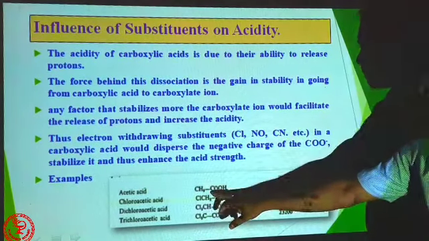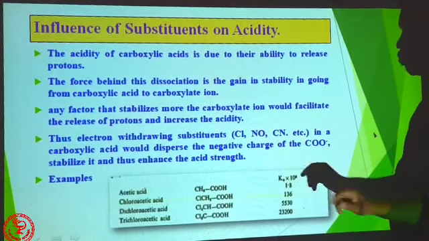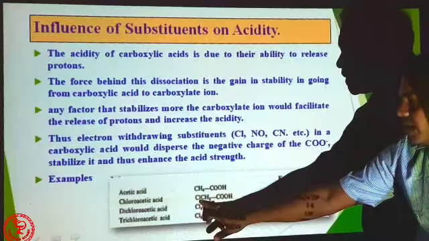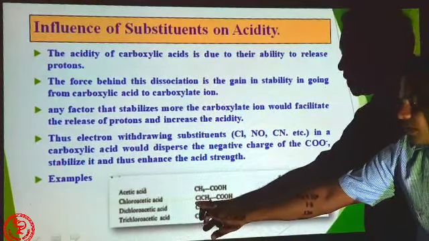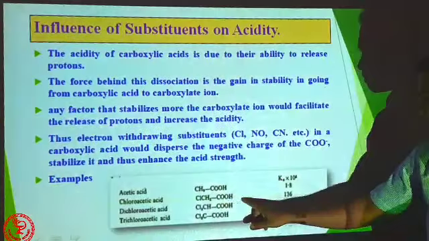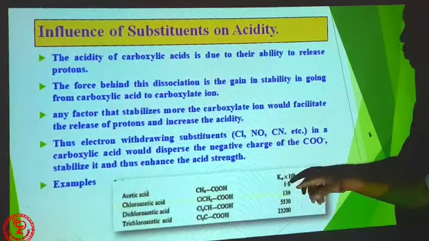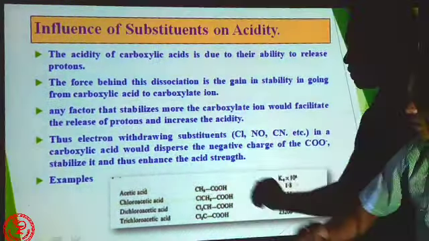Like see here, acetic acid, the acid constant is 1.8 into 10 to the power minus 5, whereas with one hydrogen substituted by one chlorine, this is chloroacetic acid, it will be 136. How much more acidic it is? Okay, how the strength increases by presence of one chlorine.